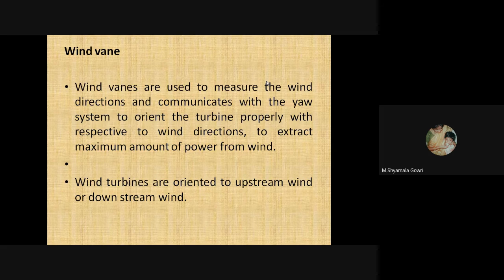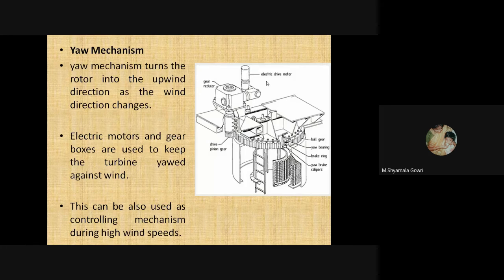So next we will see the wind vane. Wind vanes are used to measure the wind direction and communicate with the yaw system to orient the wind turbine properly with respect to the wind direction, to extract the maximum amount of power from the wind. The wind turbines are oriented to upstream wind or downstream wind. Next we will see the yaw mechanism. The yaw mechanism turns the rotor into the upwind direction as the wind direction changes. Electric motors and gearboxes are used to keep the turbine yawed against the wind.